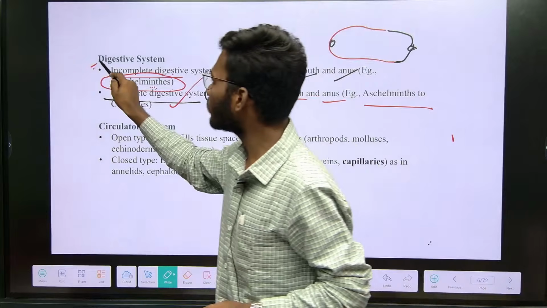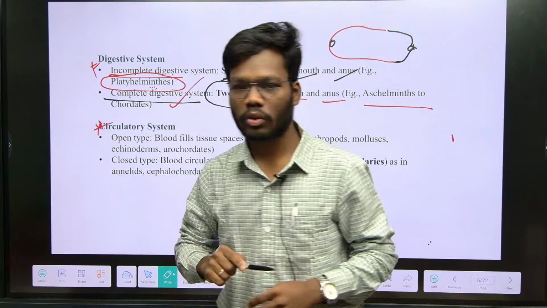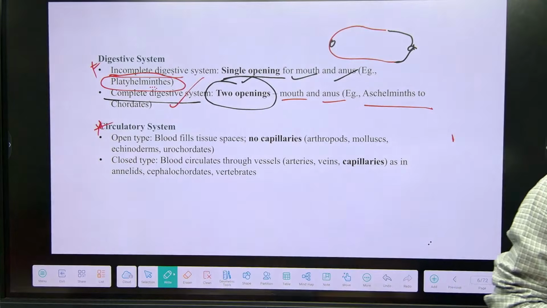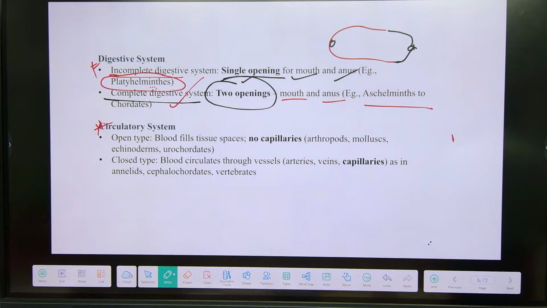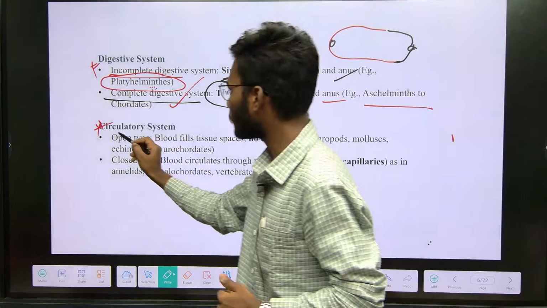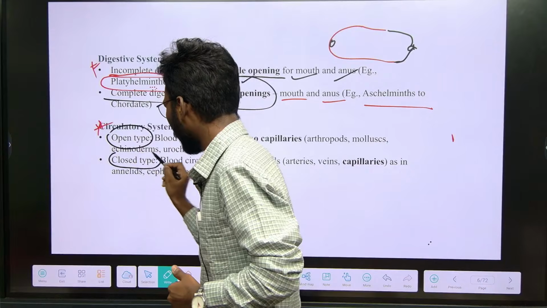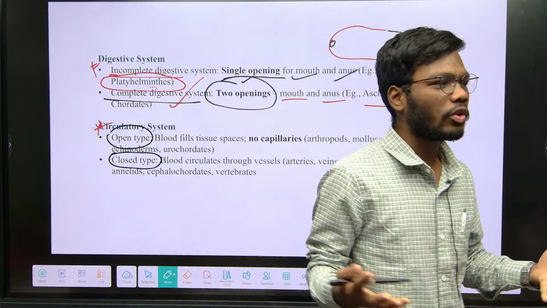Likewise, the circulatory system is also there. Based on the circulatory system also, we classified the animals into 2 categories: one is open type, one is closed type.